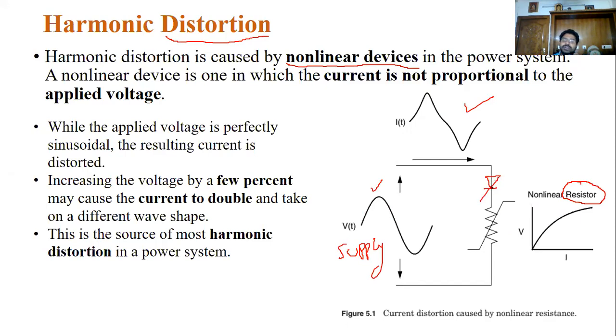The voltage you are supplying is like this, but with respect to time the current drawn by the devices is like this. And what is the total power? Then the total power also changes.